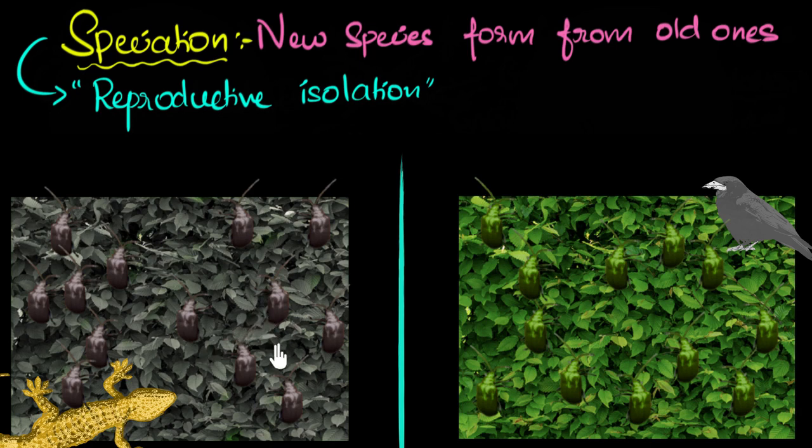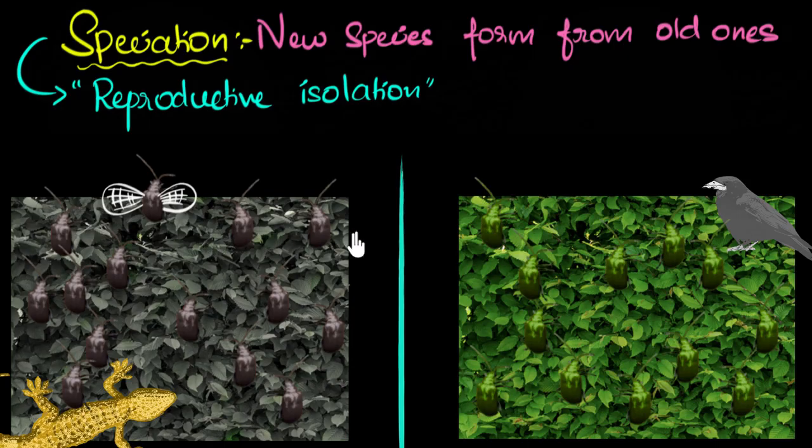All right, let's do one more mutation. Let's say another mutation causes some beetles to be born with large wings. Okay, I'm just making things up over here. Beetles already have wings, small wings with which they can hop a little bit. But let's say these large wings allow the beetles to fly to large distances. Okay, some beetles are born with large wings, let's say. And maybe some beetles are born with no wings at all. Okay, pure mutation this is.